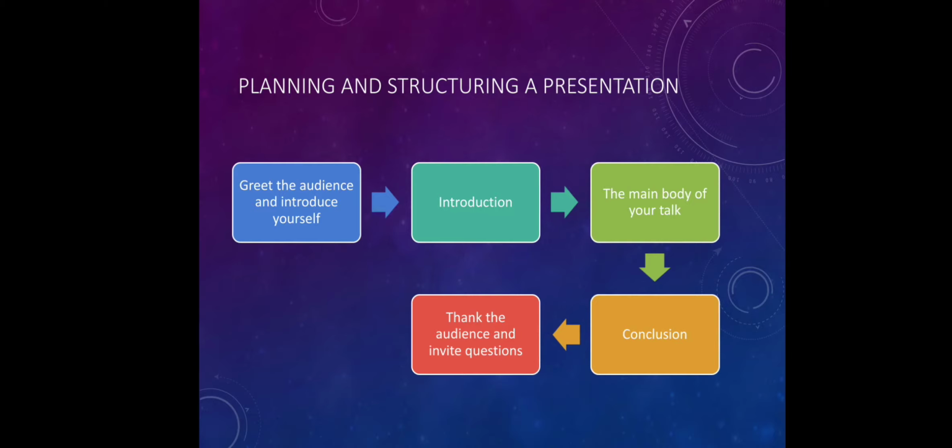Then we have to introduce our topic, means what we are going to tell in the upcoming slides in our presentation. Then we have to talk about the main body, means you have to give a brief description about the topic. Then we have to conclude the topic providing your point of view on it, and then we have to thank the audience and invite the audience for some questions. If anyone has queries, then he or she may raise the query and the speaker answers it so that the topic gets cleared.